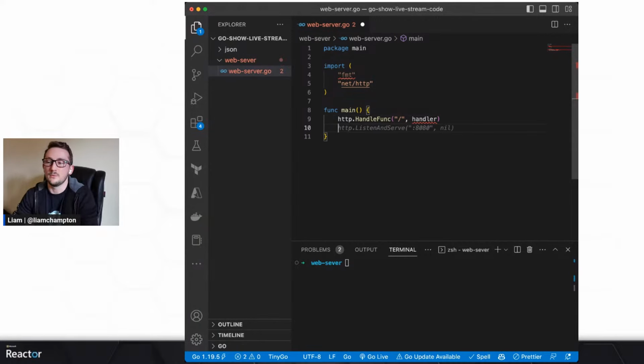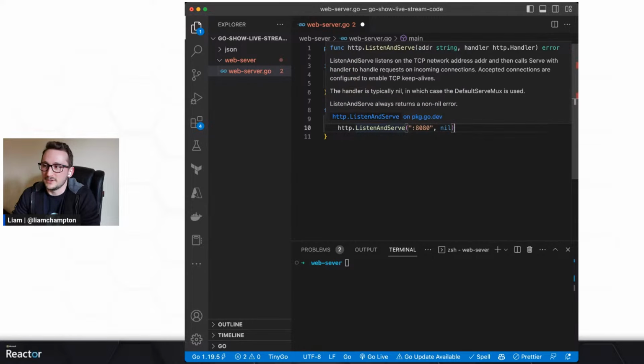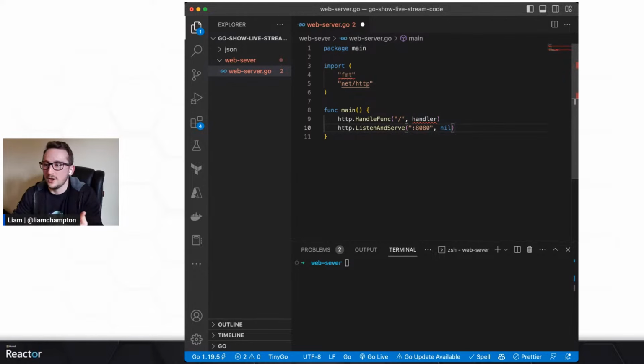So now what I want to do is listen and serve on a port. So I want to create the actual server. To do that, we're going to do http.ListenAndServe. And I'm going to call port 8080 and return nil. So what I'm really doing there is this is going to return an address, and it's going to call the handler, which is the actual function, and it's going to return an error, but I'm going to return nil. I always want this to stay up, and that should be enough to create a web server. That's what you need to stand up a pretty simple web server. But now I actually need to go and create the function itself.